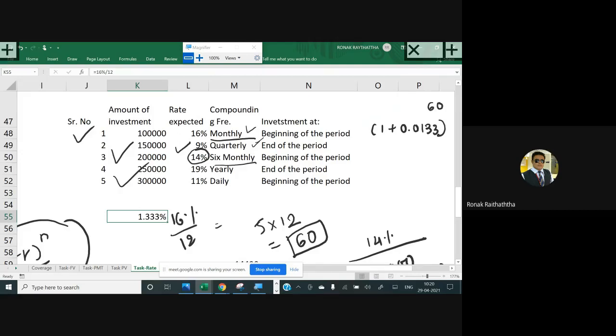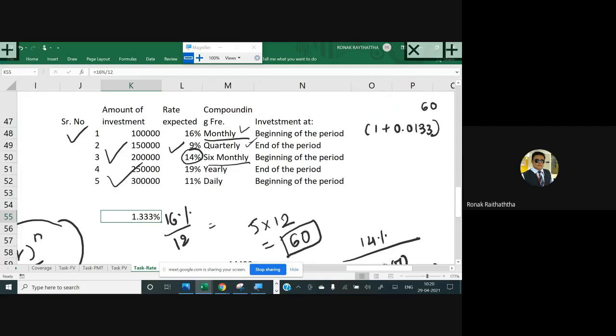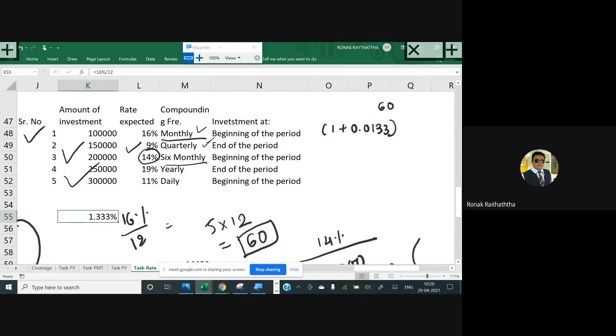Now, if I would have said that it is not invested at the beginning but at the end, then my friend, you would have taken 59, because you will not be getting the interest for the first period if you invest at the end of the month. I hope you are getting it. I'm just putting across every kind of calculation in front of you, so you'll be crystal clear about this.